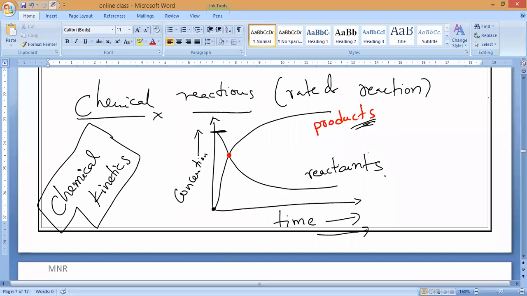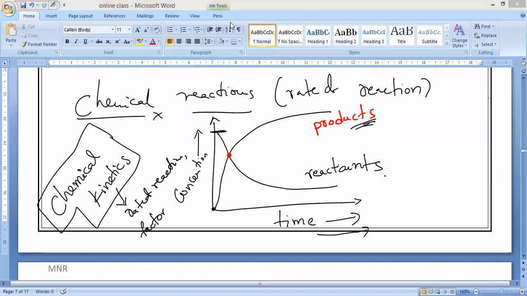So it will help us understand what chemical kinetics is. One is the rate of reaction. Next are the factors affecting it: some reactions take place very fast, yes or no, and some take place very slow.